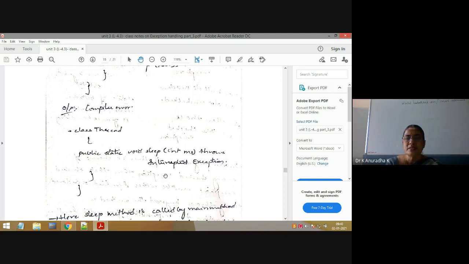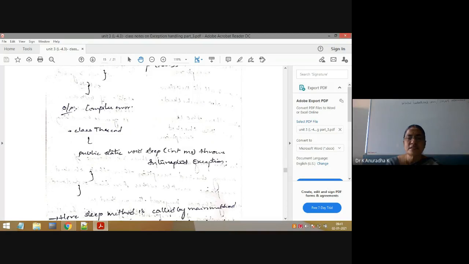Again I am repeating the same statement. If you understand the meaning of method throws checked exception, then you can write programs on your own. The meaning of method throws checked exception is that the sleep method doesn't want to handle this InterruptedException inside that method.